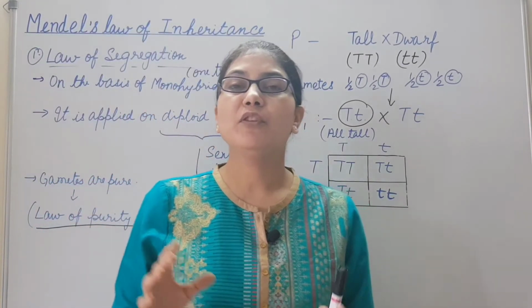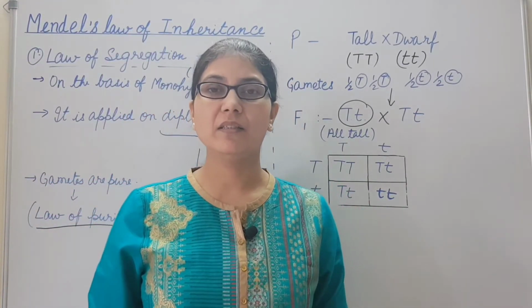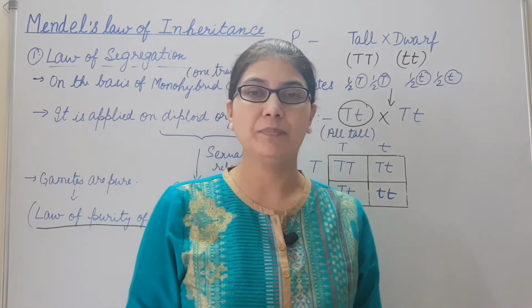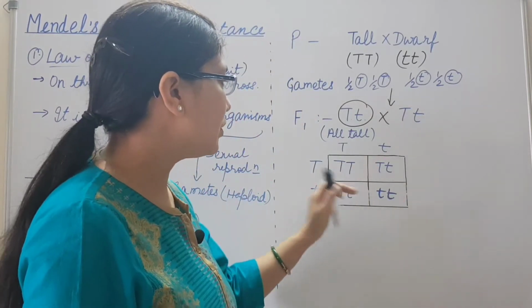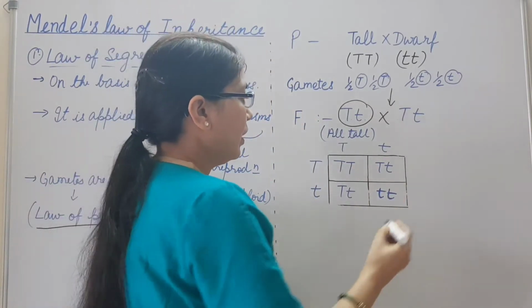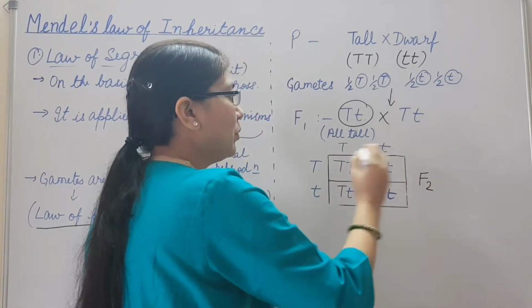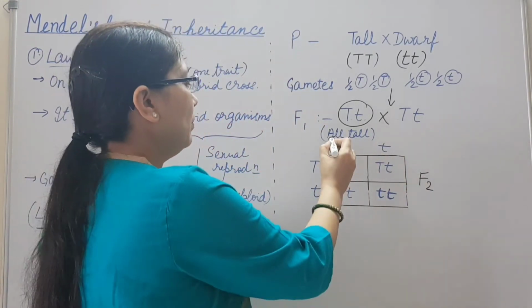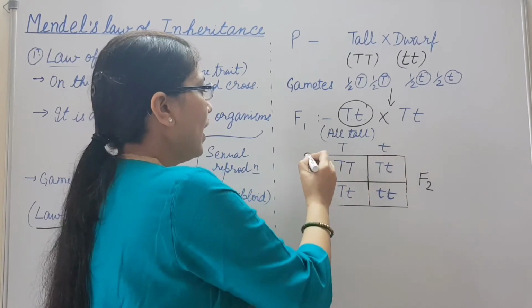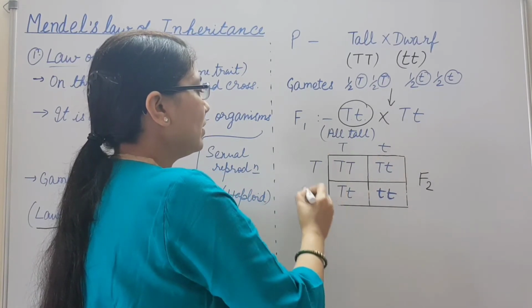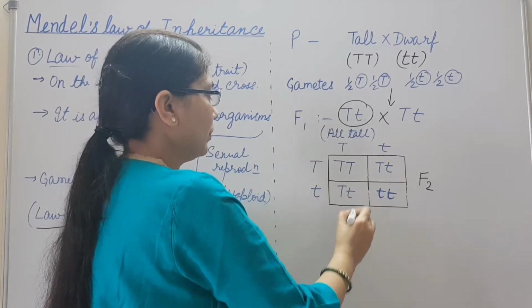Then this F1 generation was self-fertilized or self-pollinated. F2 generation is produced. This can be represented by the Punnett square. Female gametes are written at the top and male gametes are written at the left side of the square.